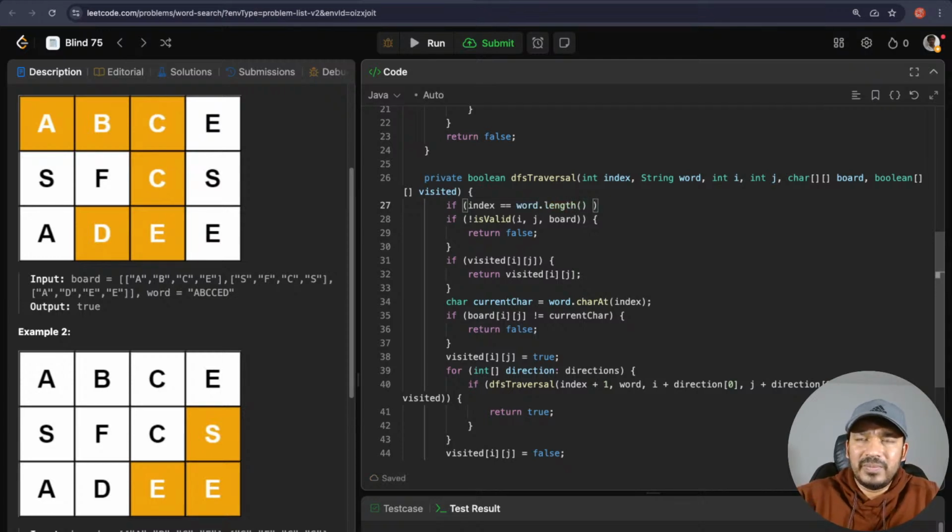Okay, I don't have to do anything. Okay, I can just check index is equal to word dot length minus 1 only, in the previous index only. If the index is equal to word dot length minus 1, and